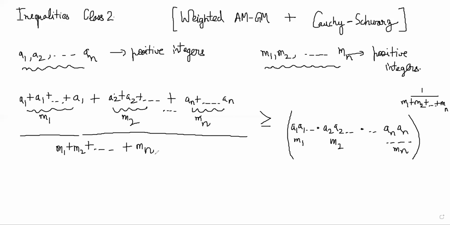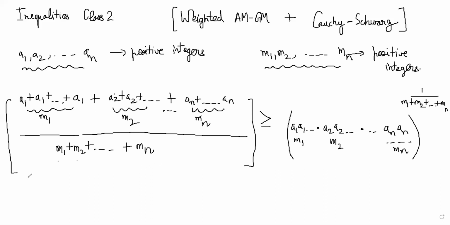So basically, what we are doing here is applying the general AM-GM inequality to these numbers. Now there are m1 a1s, m2 a2s, mn ans, right? And we just do AM is greater than GM for all of these m1 plus m2 till mn terms.